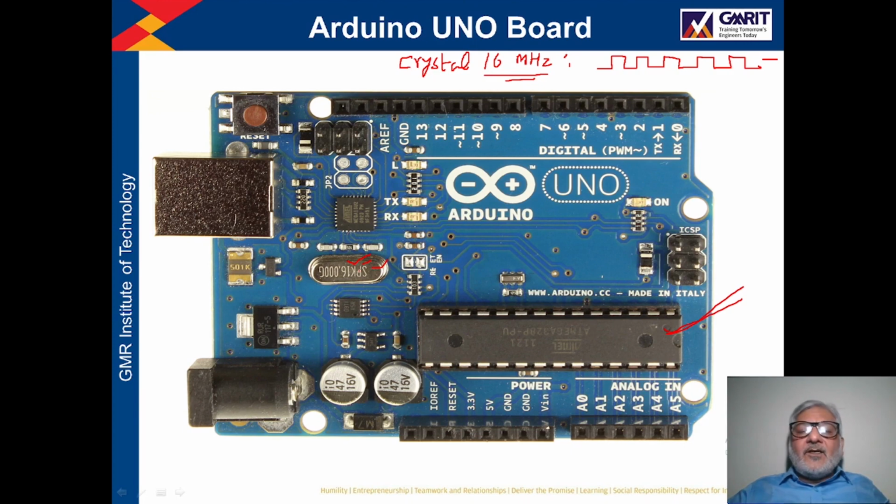That reference signal is provided by this crystal, and the clock signal generated by this crystal is of 16 megahertz, and this clock signal is utilized by this processor as a reference signal during the processing of various instructions. Okay, right.